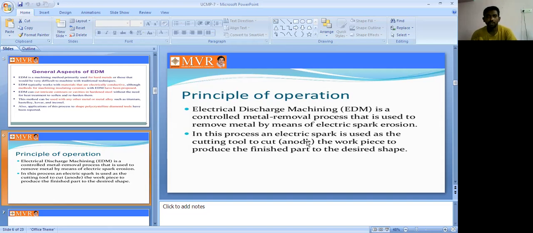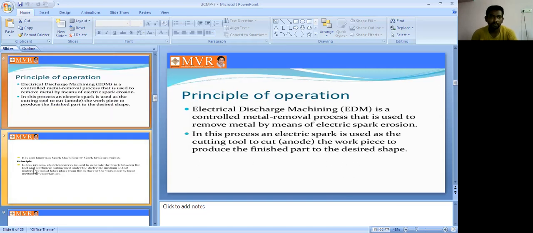The workpiece is cut to produce the finished part in the desired shape. This is called the electrical discharge machining process. Here the tool produces a spark, and based on the spark we remove the metal from the workpiece. Finally, we get the desired shape of the parts. That is EDM.